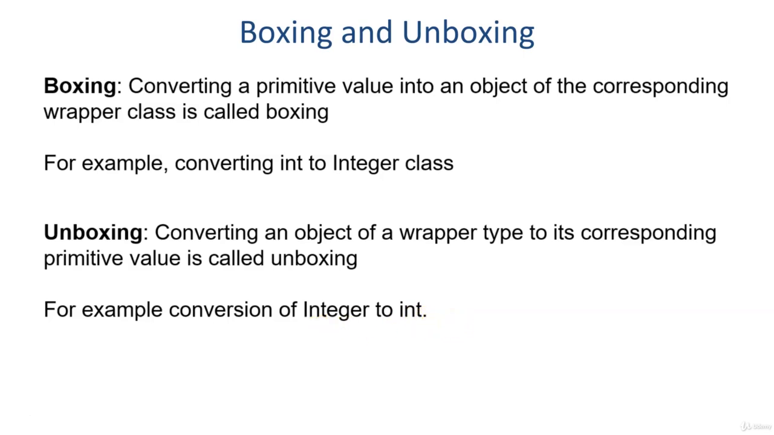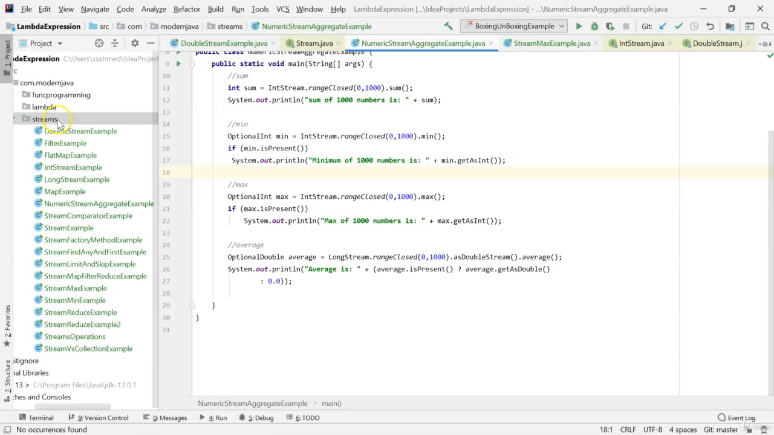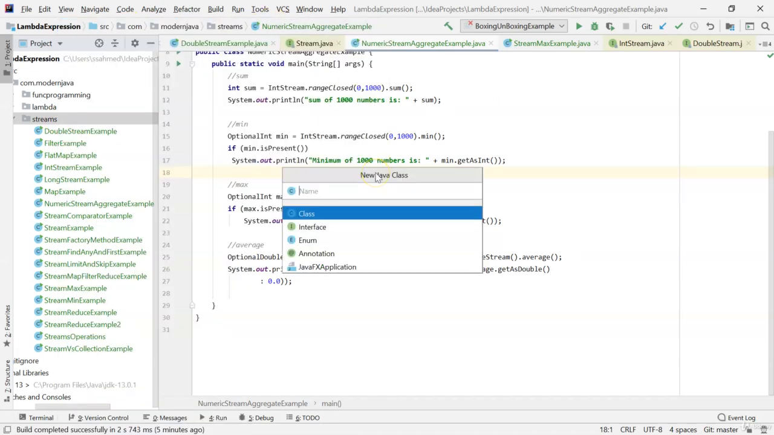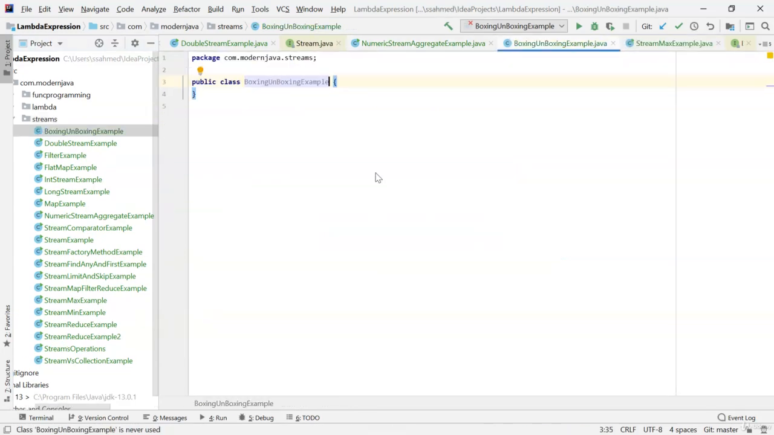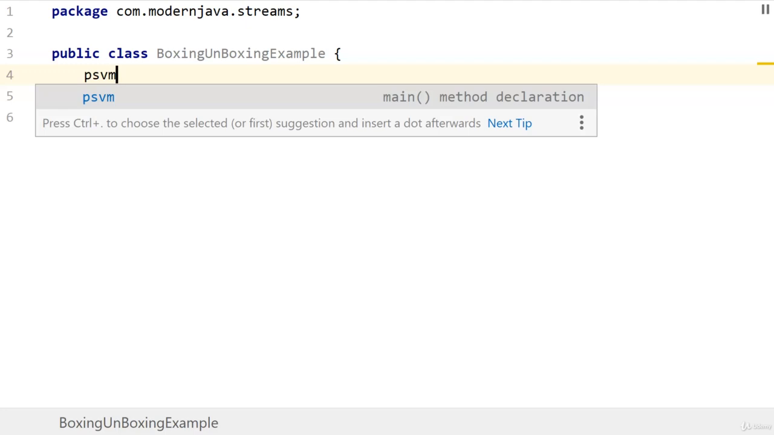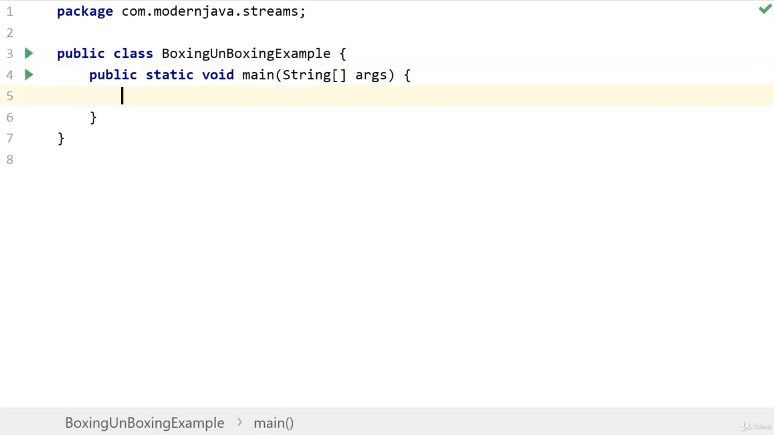Now let's look at the example of boxing and unboxing in IntelliJ. So let's create a new Java class, and the class name is BoxingUnboxingExample. And let's create a public static void main. Inside public static void main, we'll be defining a list of integers, numbers.